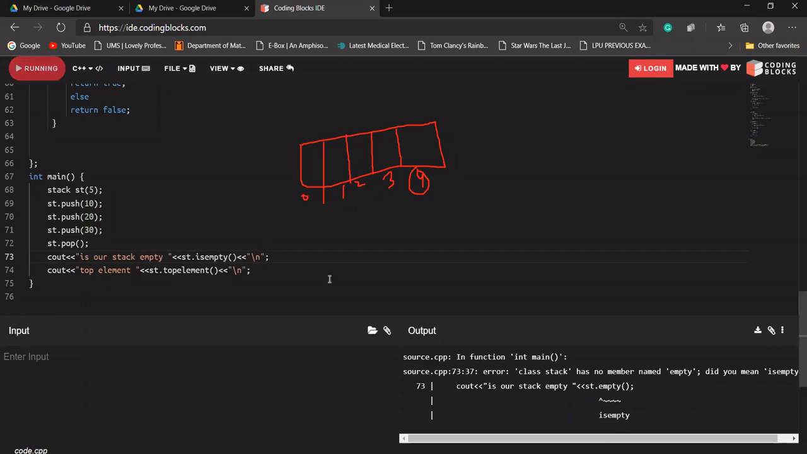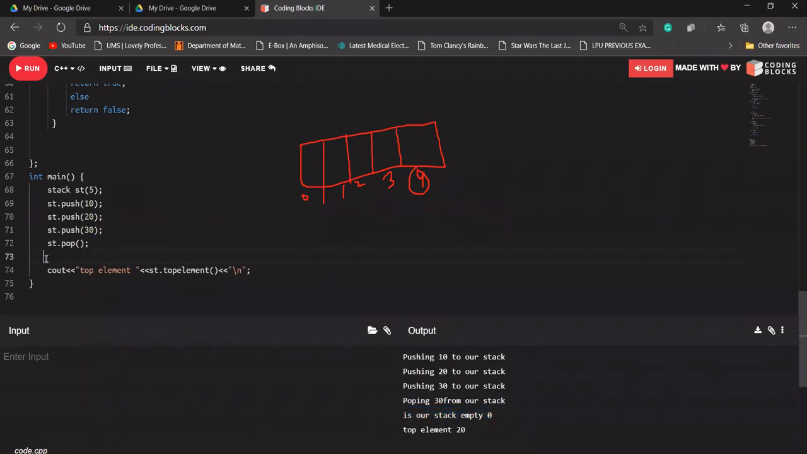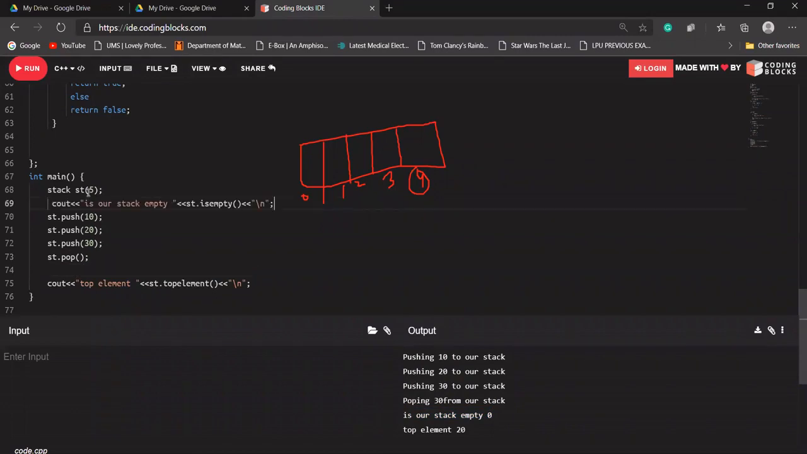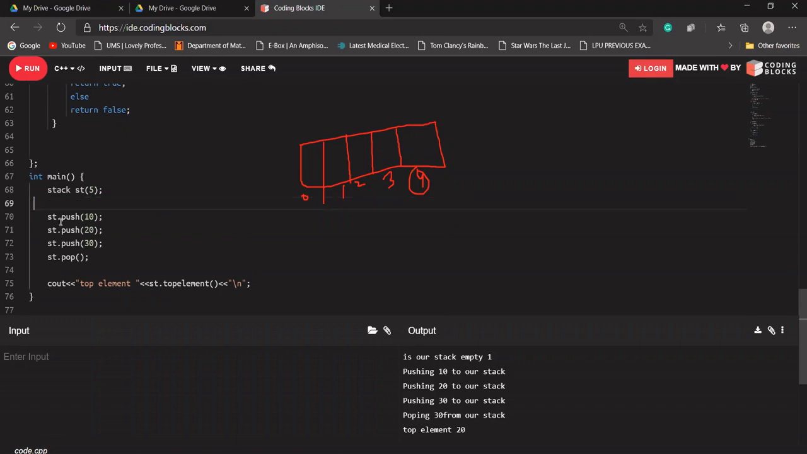Let's say I'm trying to check whether our stack is empty or not. So what it is saying, it is printing 0. 0 means false. Is our stack empty? It is saying false. Let's say I'm trying to call this here instead, when I've not pushed anything. So now it is saying, is our stack empty? Yes, it is saying 1. 1 means true, and it is saying yes, our stack is empty. Is that fine with everyone?